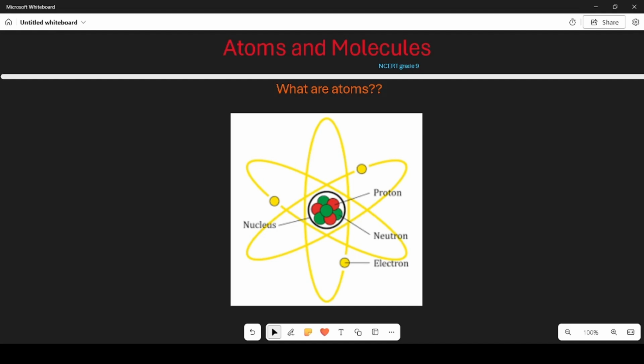Why atoms are important? Atoms are important because they make up everything we see and touch. Just like how different Lego bricks can be combined in different ways to create all sorts of models, different kinds of atoms can combine to form all kinds of materials. Example, water. Let's use water as an example again. A water molecule is made of 2 hydrogen atoms and 1 oxygen atom. When these atoms stick together in the right way, they form a molecule of water.